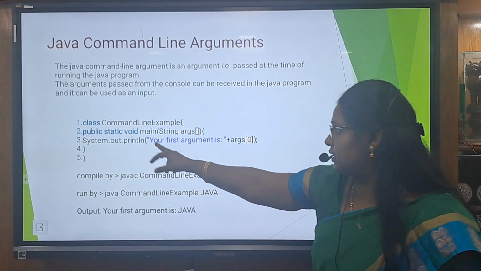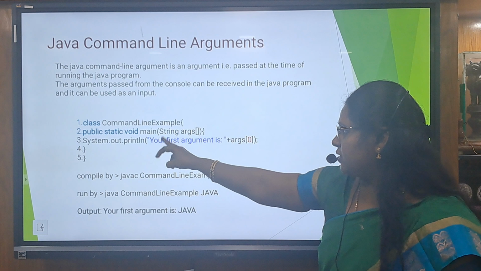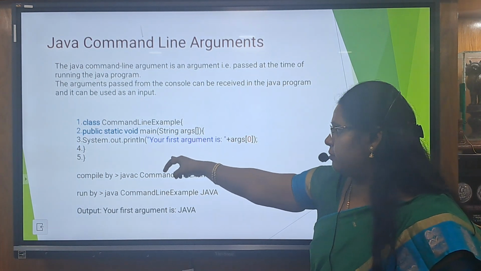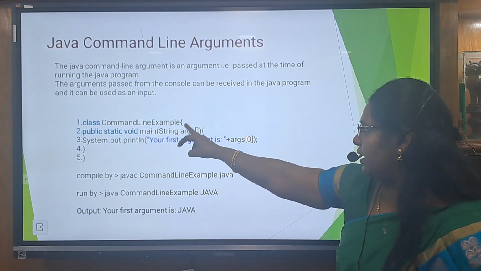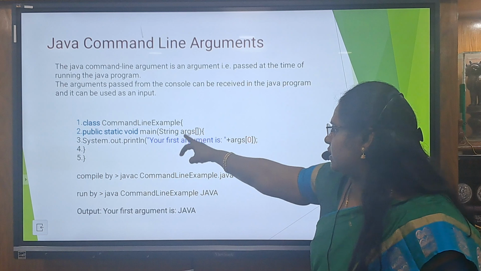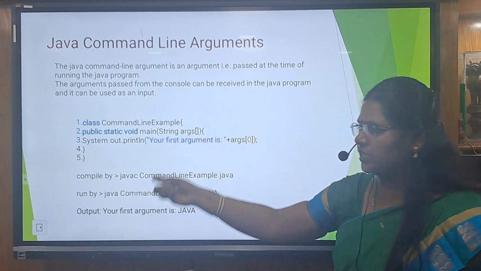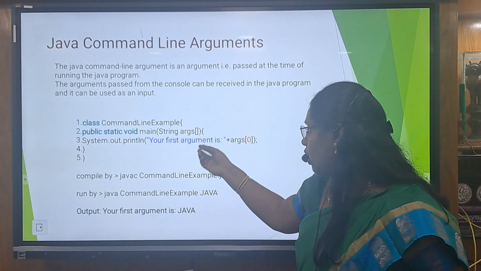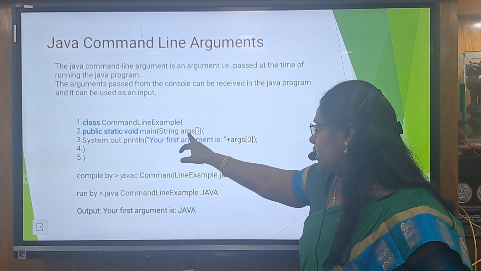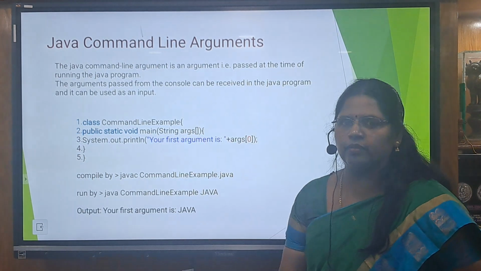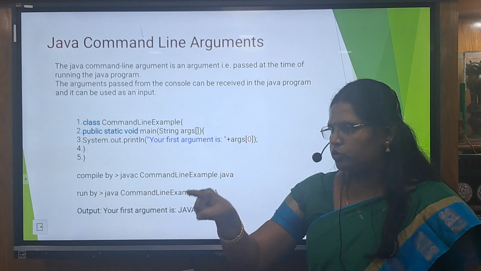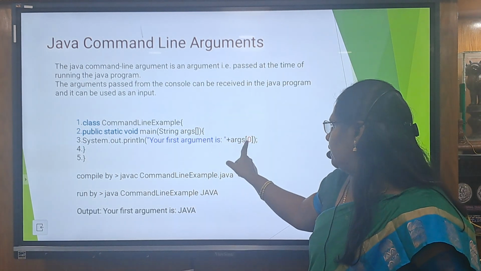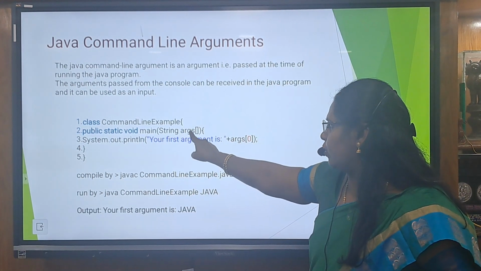Here we are having 4 lines: class CommandLineExample, public static void main(String[] args). The main method resides inside the class CommandLineExample, and String[] args means we are passing the input while we are running the program. That input is taken as an argument and placed in this variable, args. The array starts from index 0, 1, 2, 3. So args[0] is the first value that we give while we are running the program.